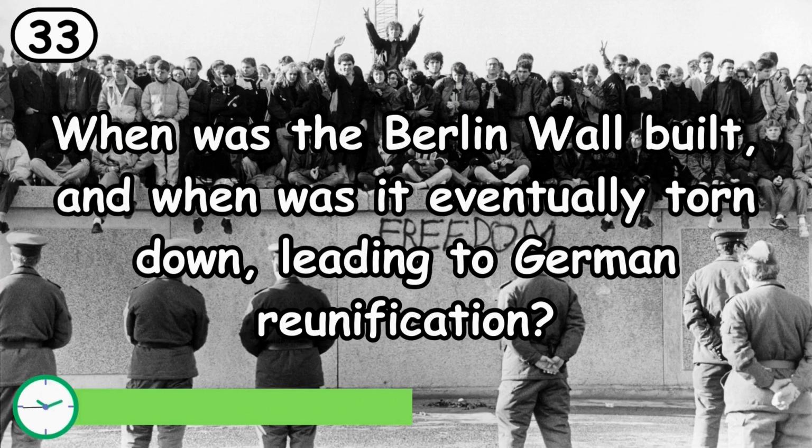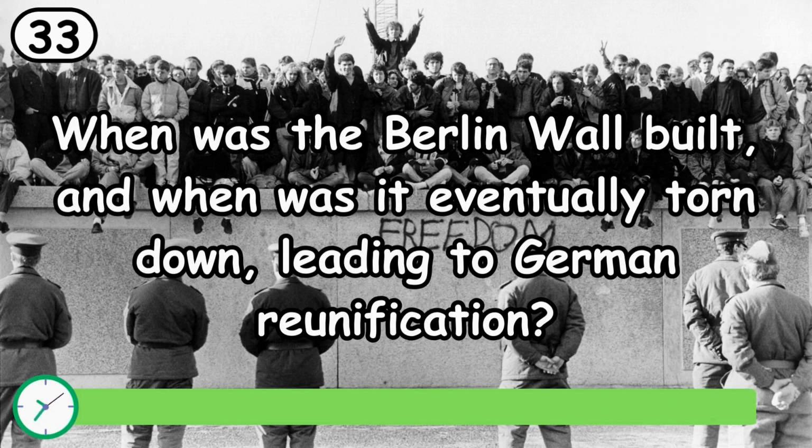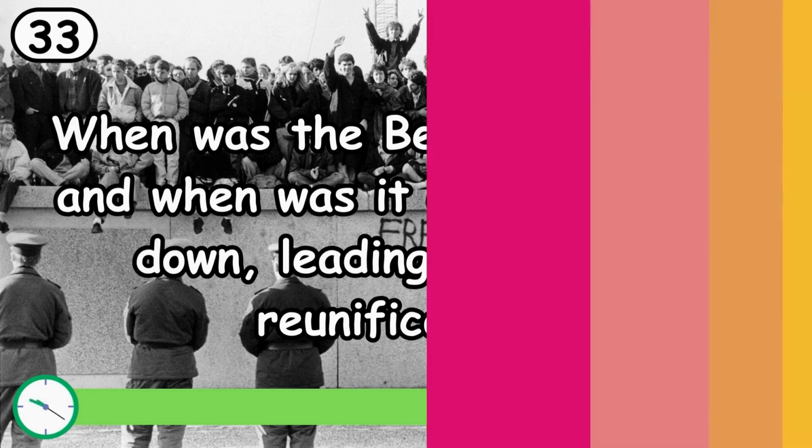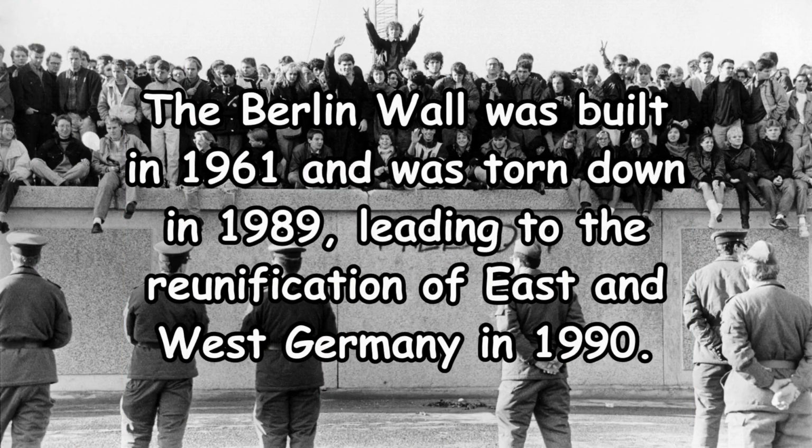When was the Berlin Wall built, and when was it eventually torn down, leading to German reunification? The Berlin Wall was built in 1961 and was torn down in 1989, leading to the reunification of East and West Germany in 1990.